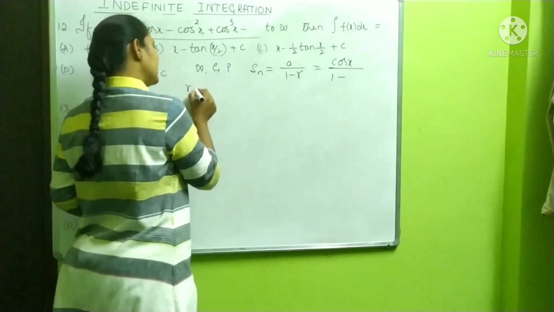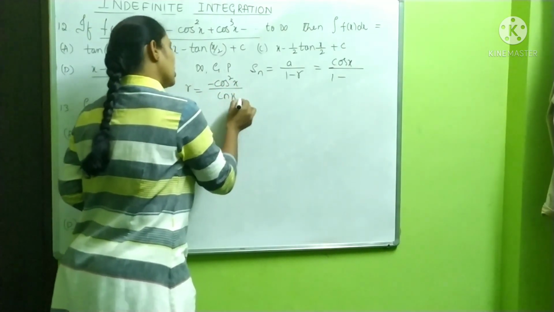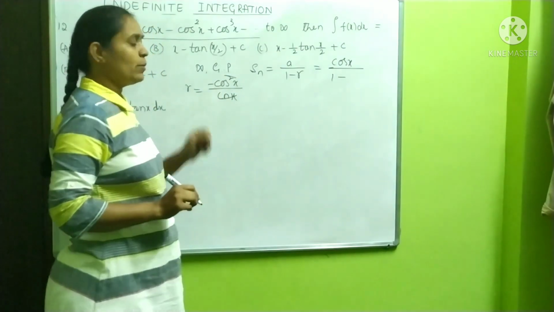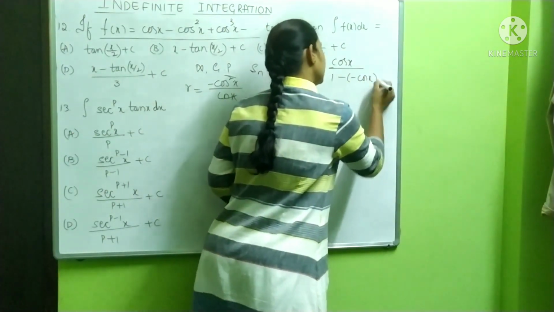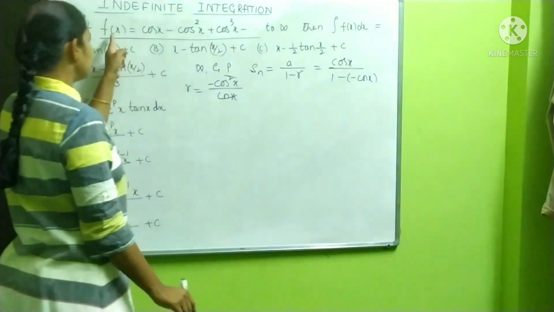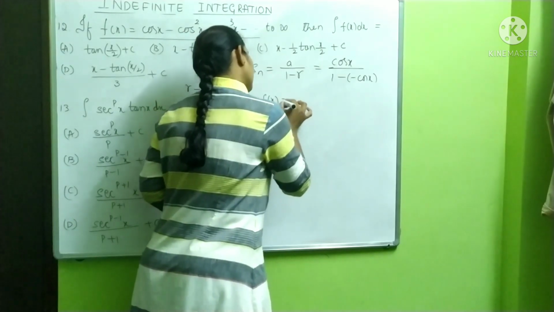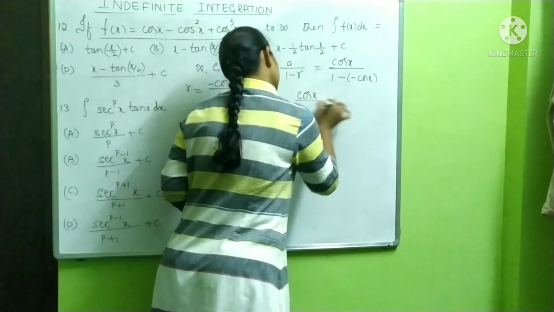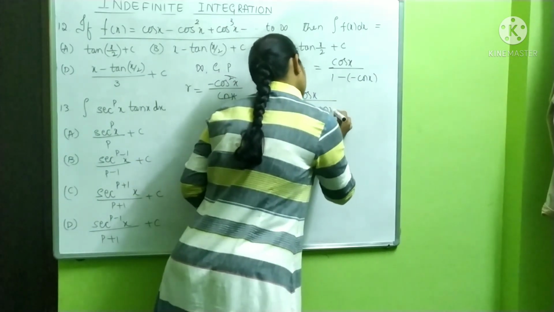How to find common ratio? Minus cos square x divided by cos x. One term gets cancelled. Common ratio is minus cos x. Therefore, it is minus cos x. Hence, Sn is nothing but f of x here for us. So, we got f of x is equal to cos x by 1 minus into minus, plus cos x.